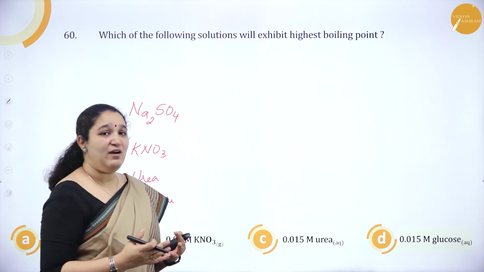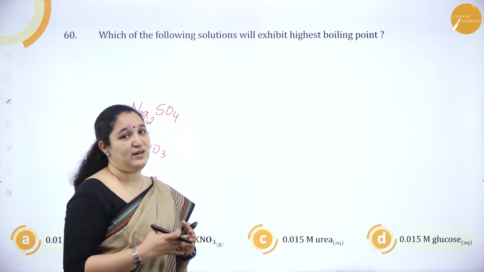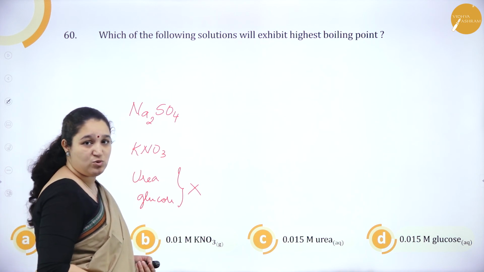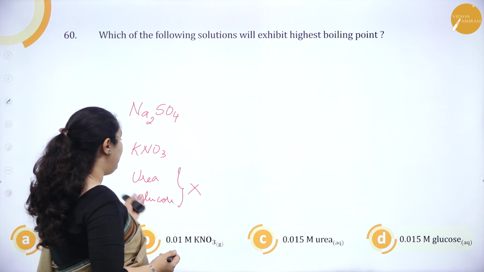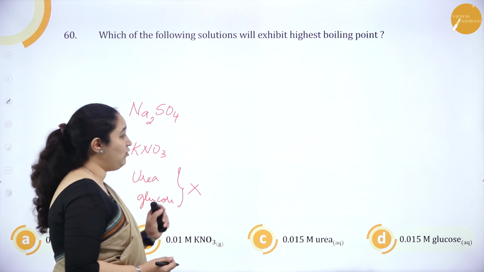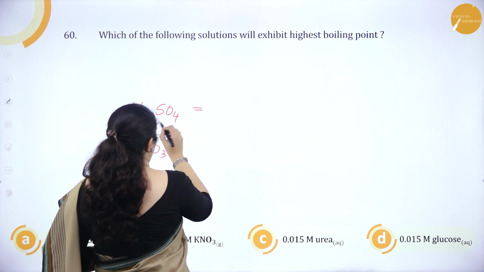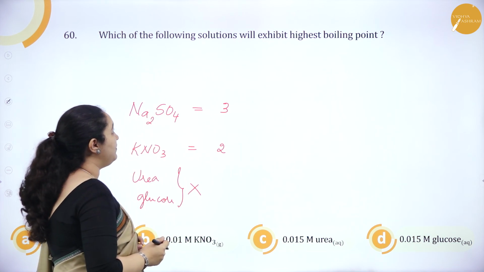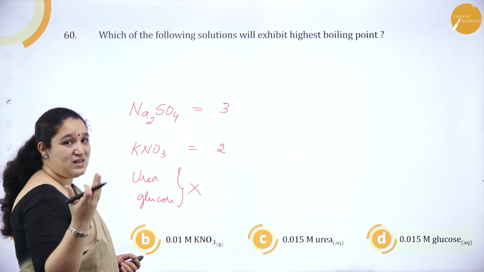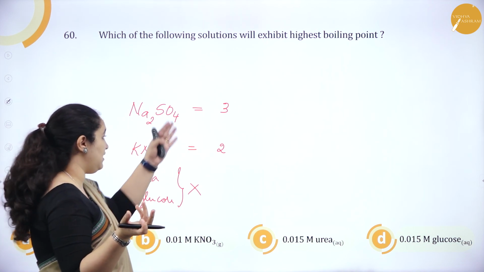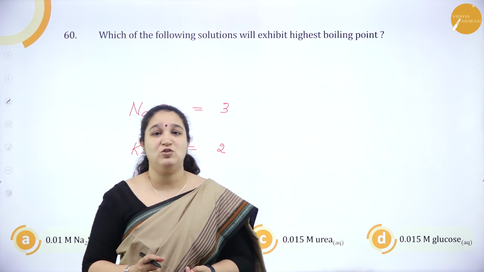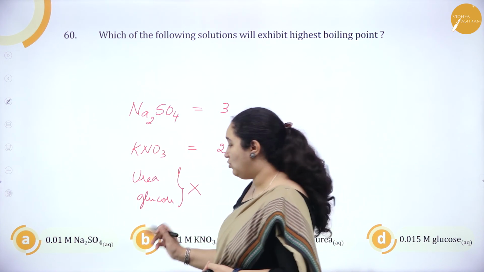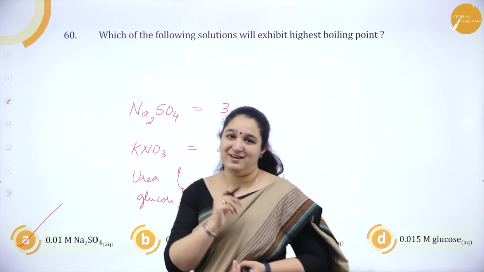So here we have to see if these molecules are actually getting dissociated. First of all, urea and glucose do not undergo any dissociation at all. So compared to the others, this cannot have the highest number of particles. This will get dissociated to give 3 particles. This will give only 2 particles. So obviously, the one in which the number of particles is high, the i value is 3 here. So the elevation of boiling point also will be highest there because the molarity is the same. So option A is the correct answer.